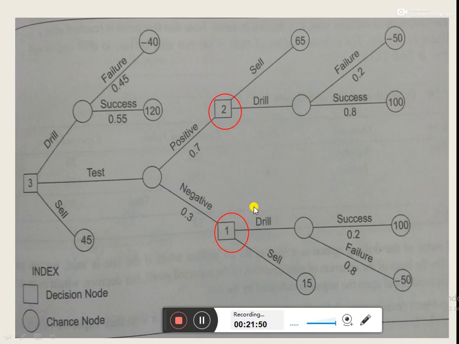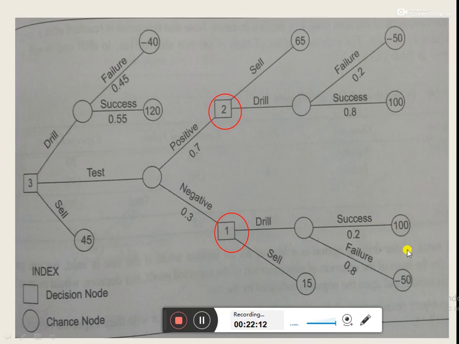To analyze this stage, we are going to use the expectation principle. And remember that the values given here are conditional values, in the sense that the company would get 100 rupees only if the drilling gets success.